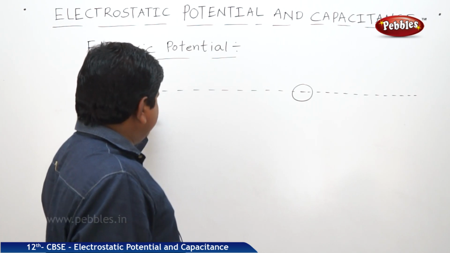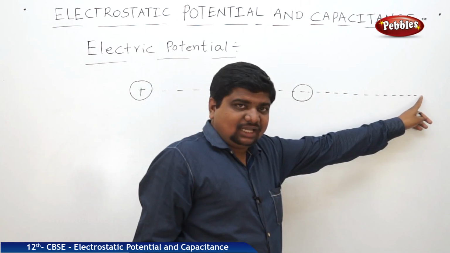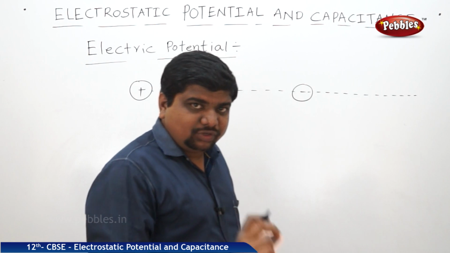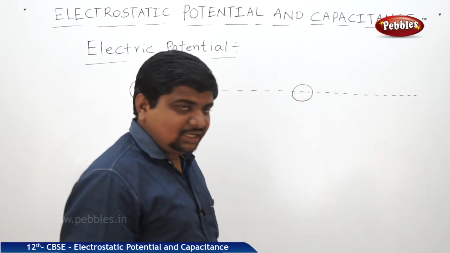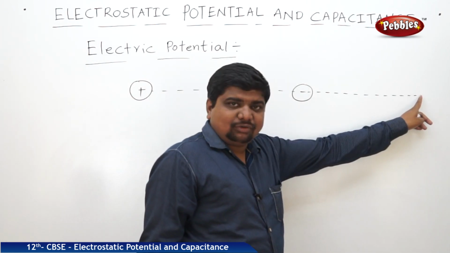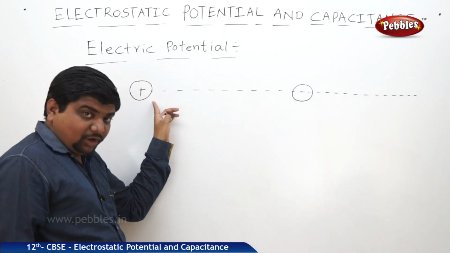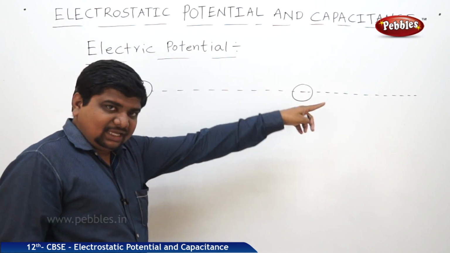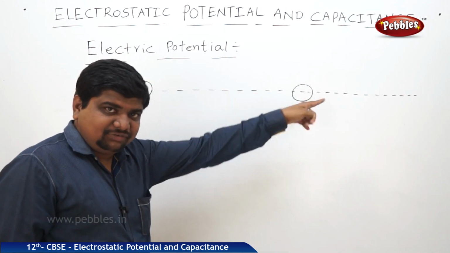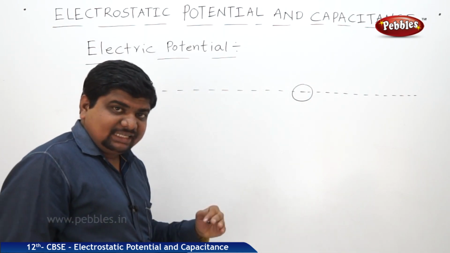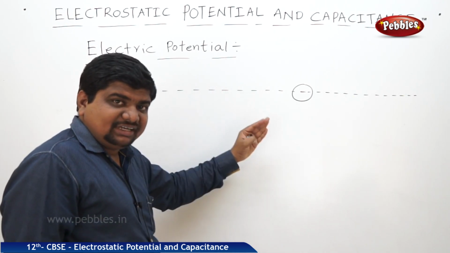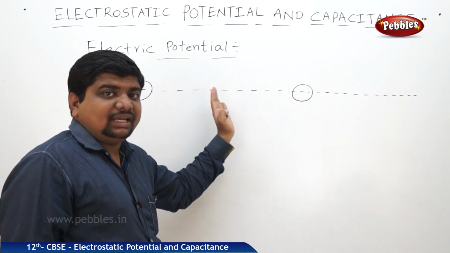Means we can expect a point charge at infinite distance, and we are doing some amount of work in bringing this amount of positive charge from infinity to that point. And the work done to bring this charge from infinity to that point is always against the force of repulsion and against the force of electric field.